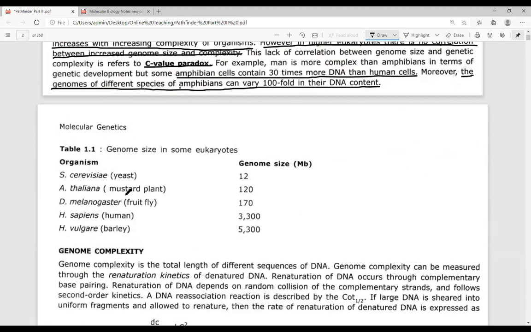Now, this is the genomic size of different eukaryotic organisms. You can look here: the genomic size of Saccharomyces cerevisiae, Arabidopsis thaliana, Drosophila melanogaster, Homo sapiens, and Hordeum vulgare, the barley. You can see that the barley has the largest genomic size. So the genomic size varies greatly among different organisms.